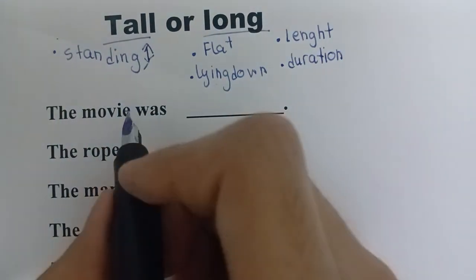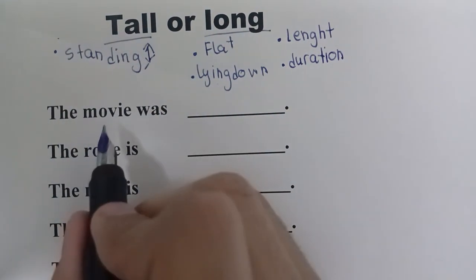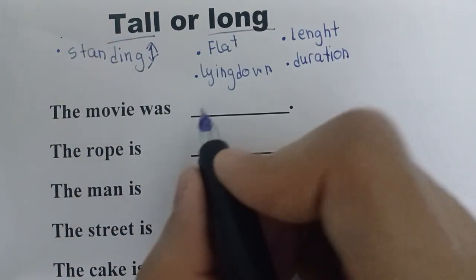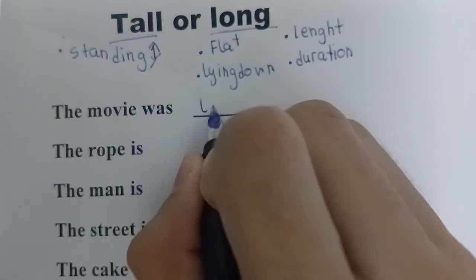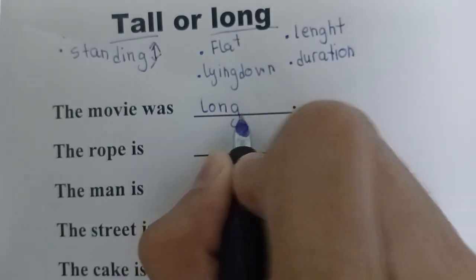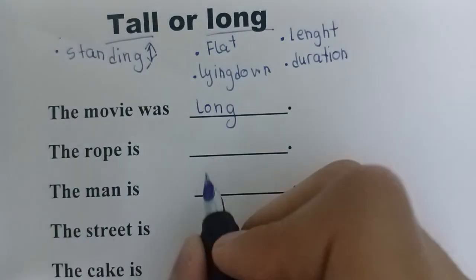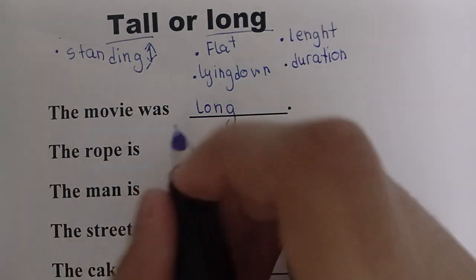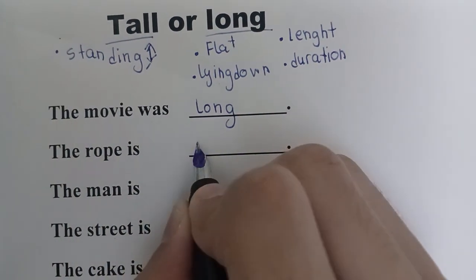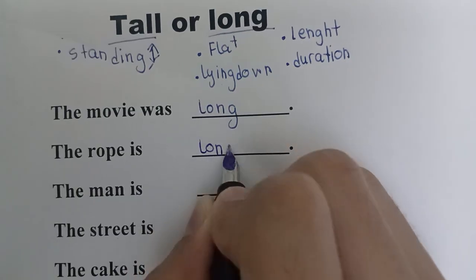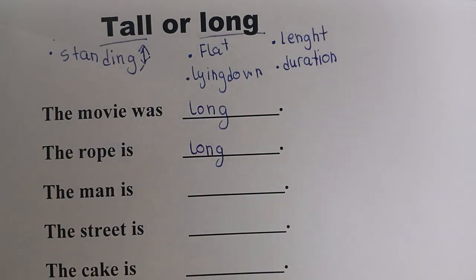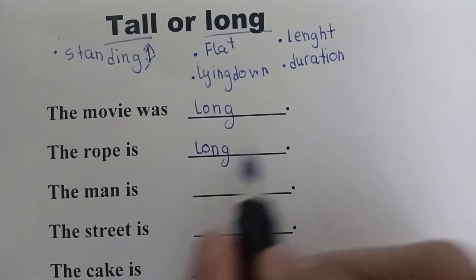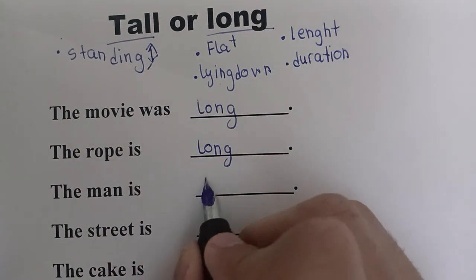So we're gonna move to some examples. The first example we see here, the movie was. It is a length, so we're gonna write long. The movie was long. The next is the rope is long because it is a length. Long. The rope is long. The next is the man is. It is a standing object, the man. So it is going to be tall.